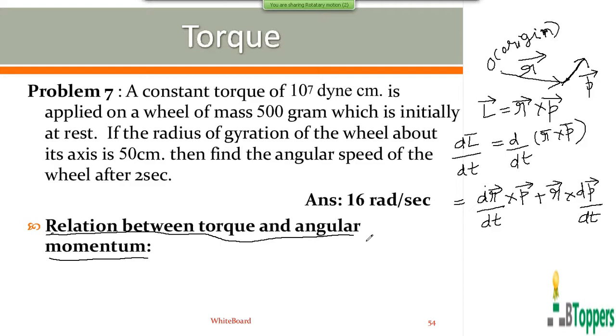From Newton's second law, the time rate of change of linear momentum of the particle, dp bar by dt, gives you the resultant of all the forces acting on the particle, which can be denoted by F bar.